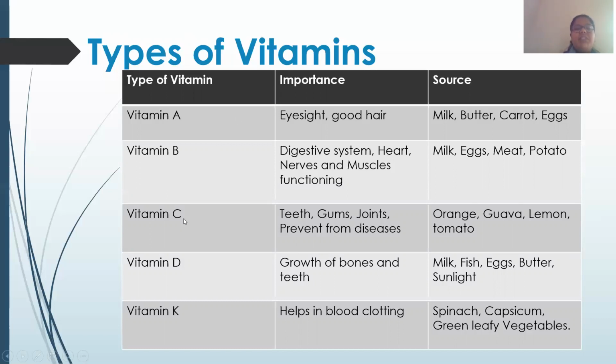Like that, vitamin C is important for our teeth, gums, joints and prevents us from diseases. Whichever are the sour tasting foods which contain citric acid are very rich in vitamin C.